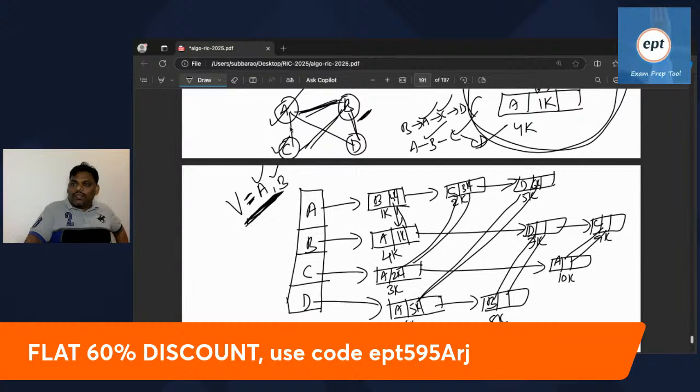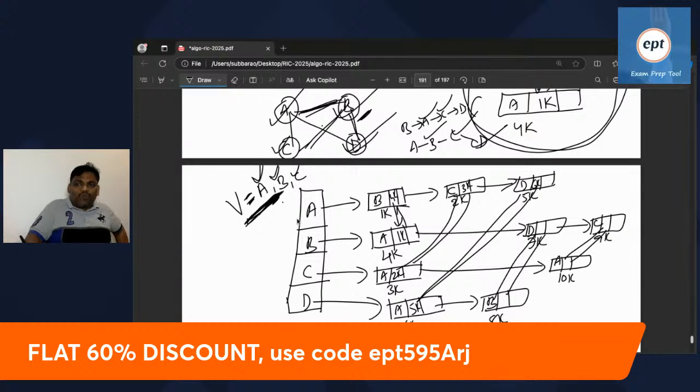C adjacent is A already done. C adjacent is B already done. So nothing else, no need to do anything. Let's go to the D. D adjacent is A already done. C I have already added. D adjacent is B already done. So D is also done. All are done.